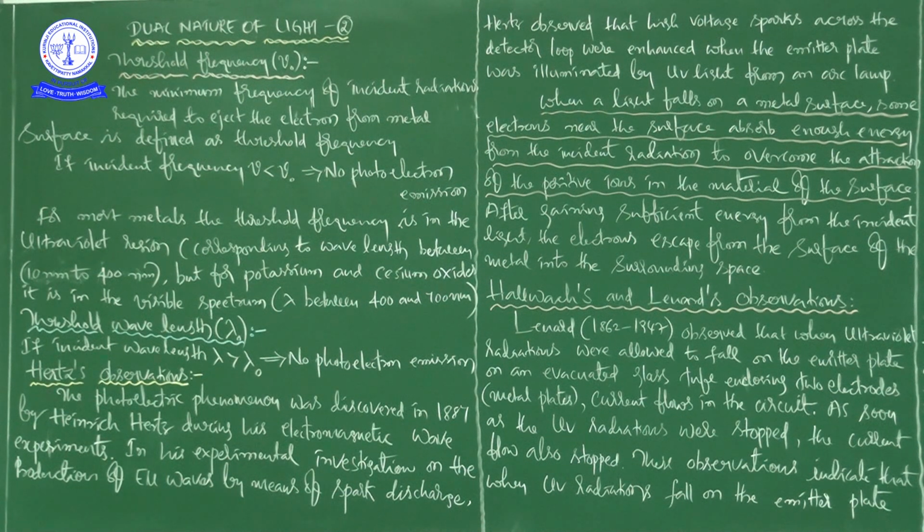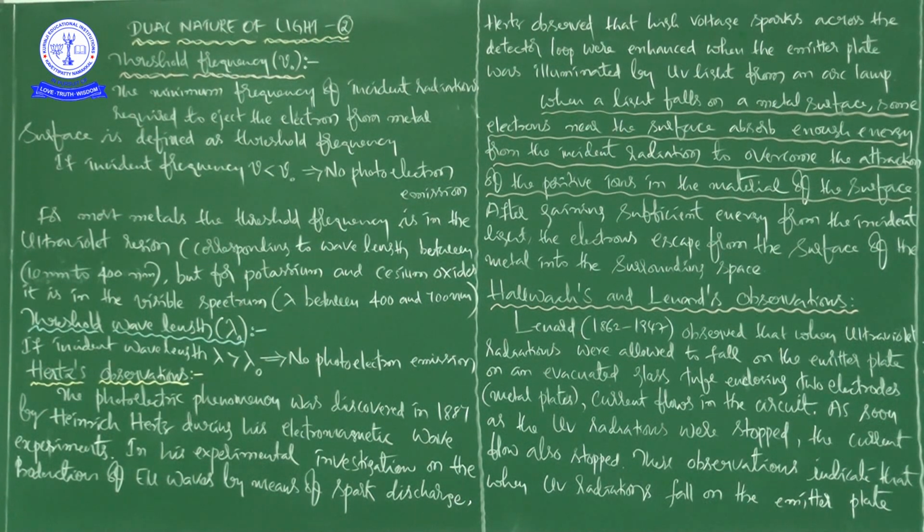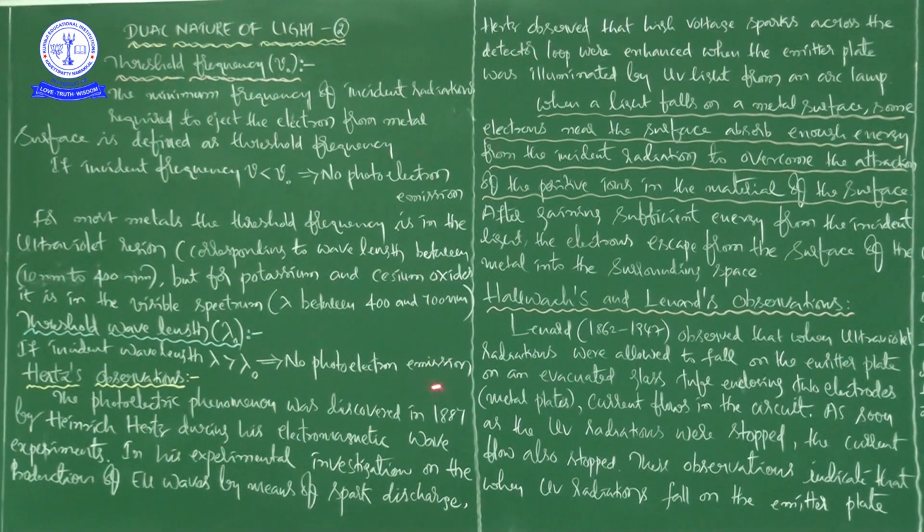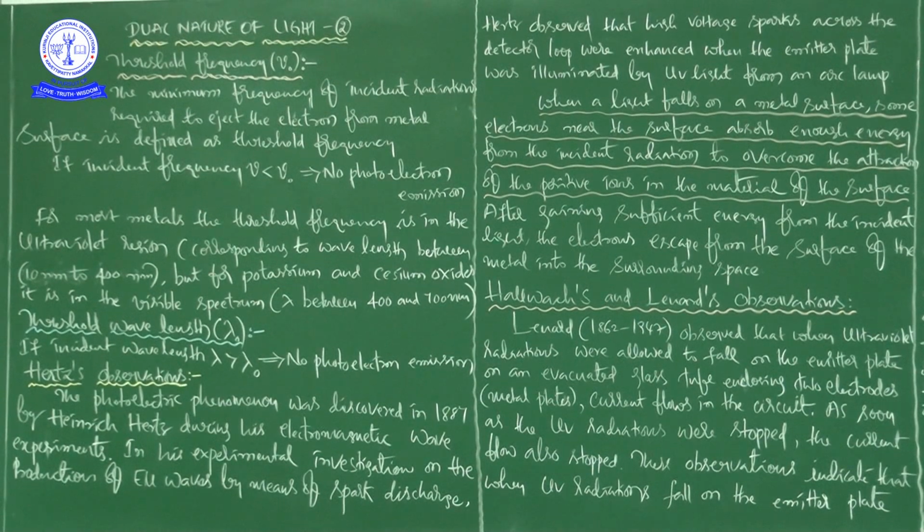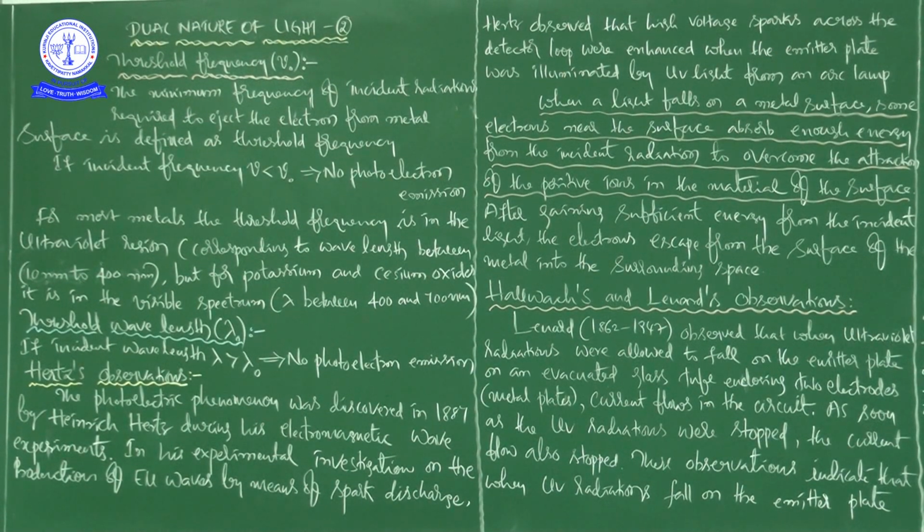And next, the threshold wavelength. If the incident wavelength lambda is greater than the threshold wavelength lambda naught, then you cannot expect any photoelectrons, that is, no photoelectron emission.